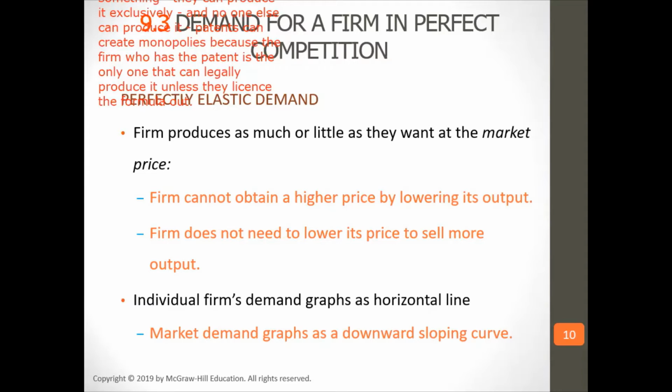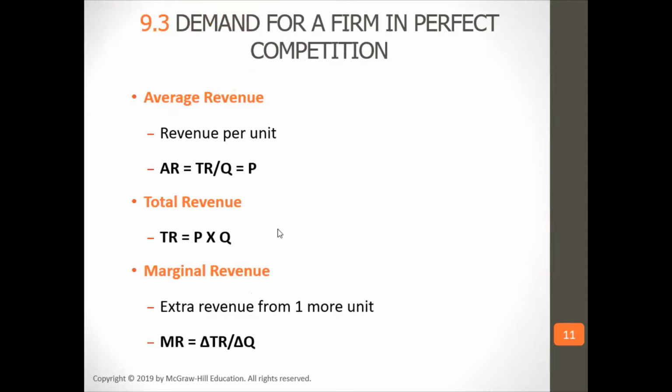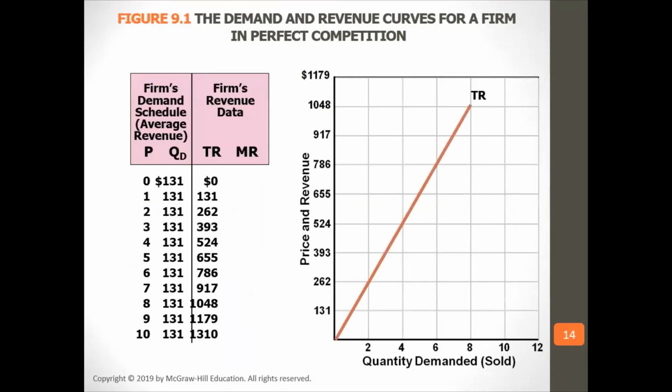Firms cannot obtain a higher price by lowering their output. A firm does not need to lower its price to sell more output. Average revenue is total revenue divided by quantity, which equals price. Total revenue equals price times quantity. Marginal revenue is the change in total revenue divided by the change in quantity.